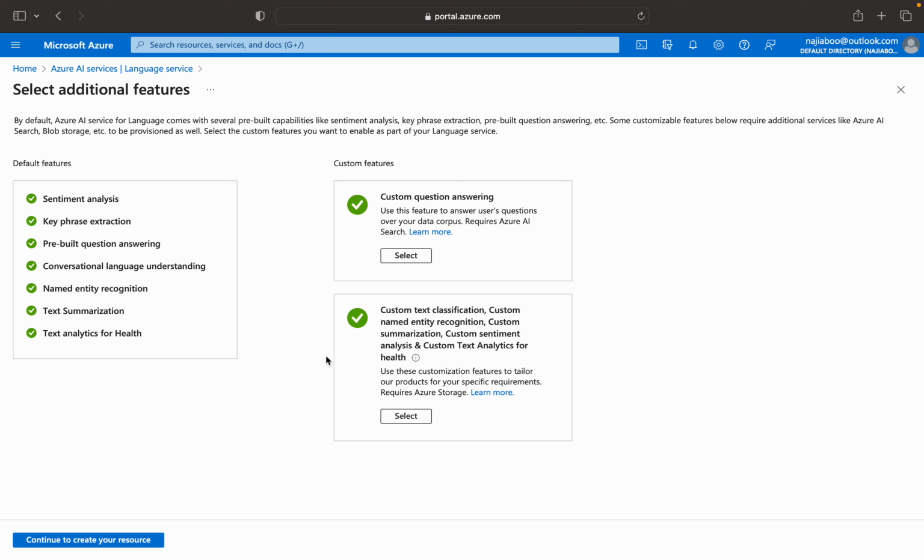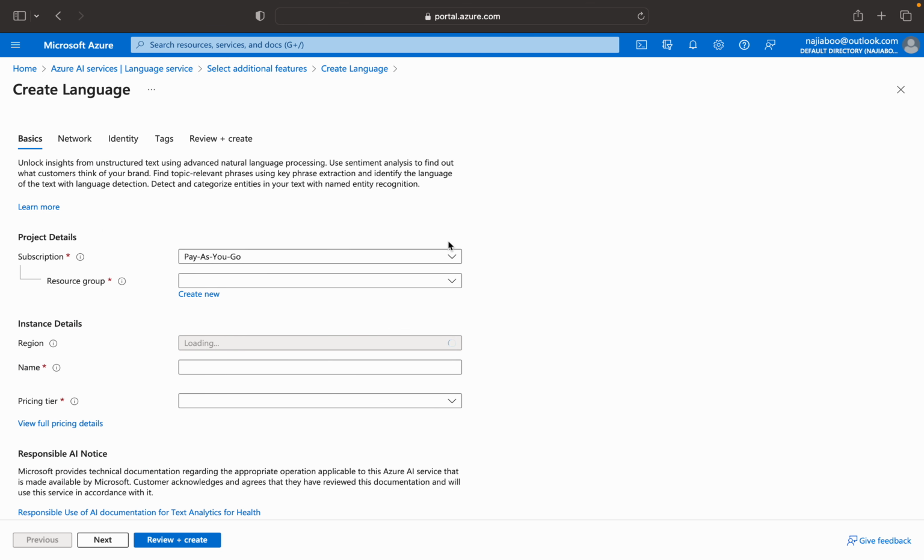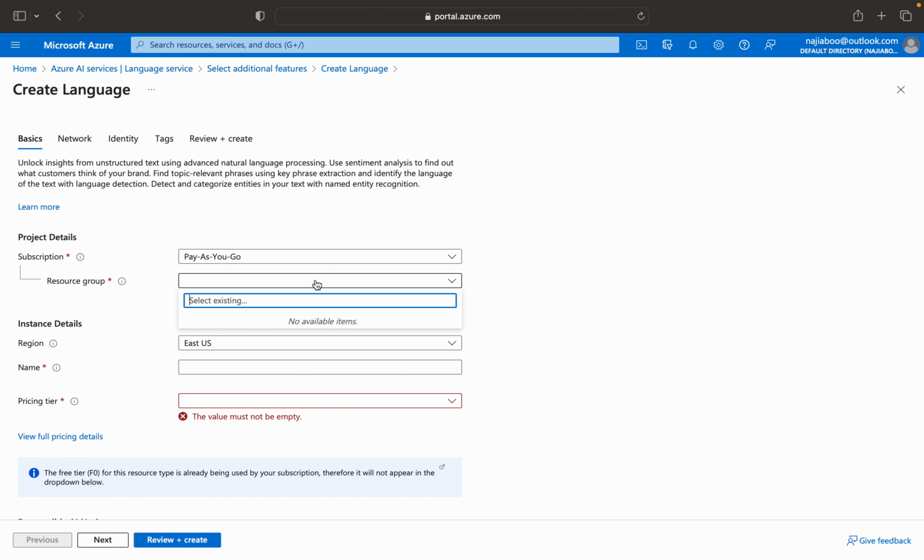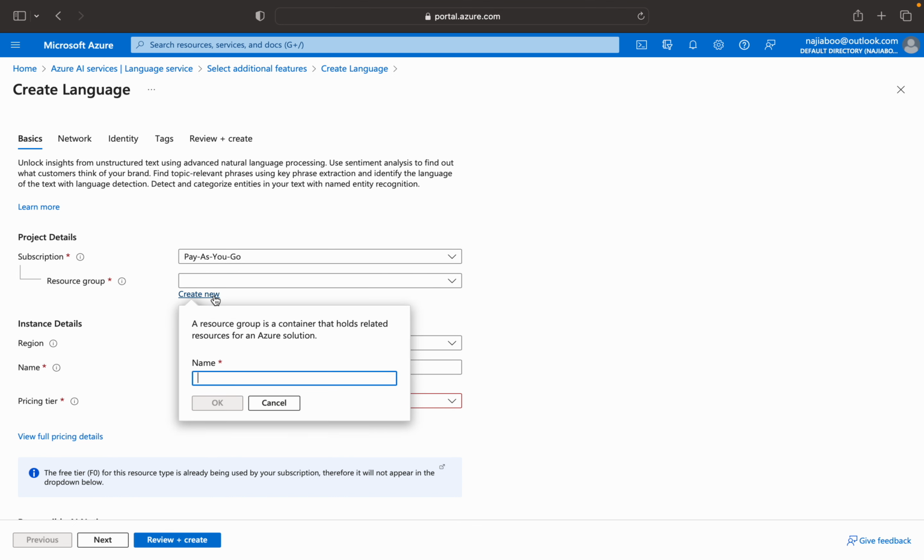I'm not going to select these two options. I'm just going with the default features. Just click on create resources. Here I can create a new resource group, video 1.